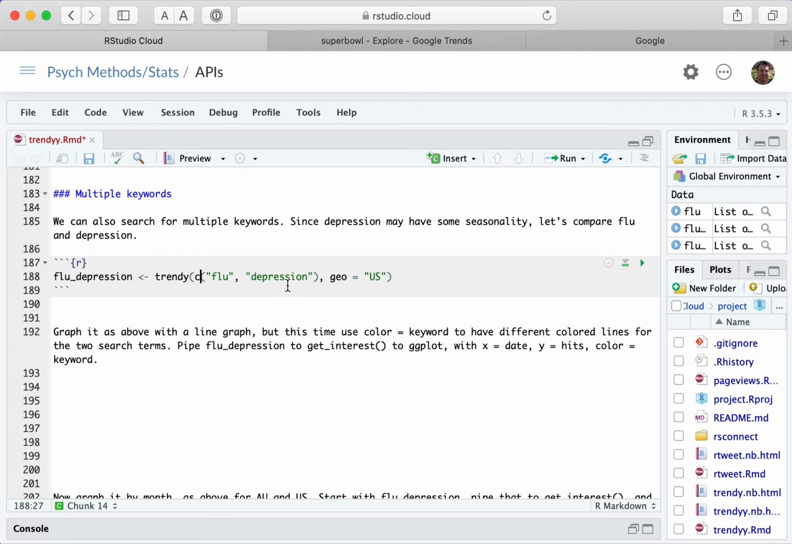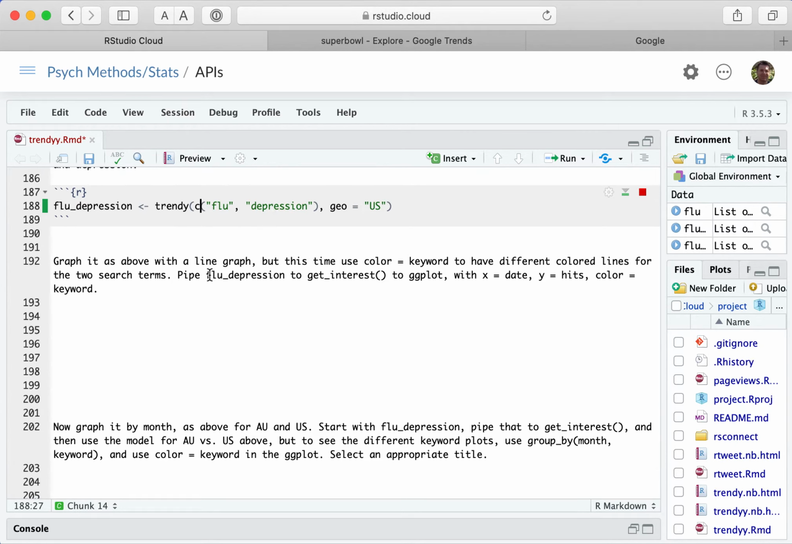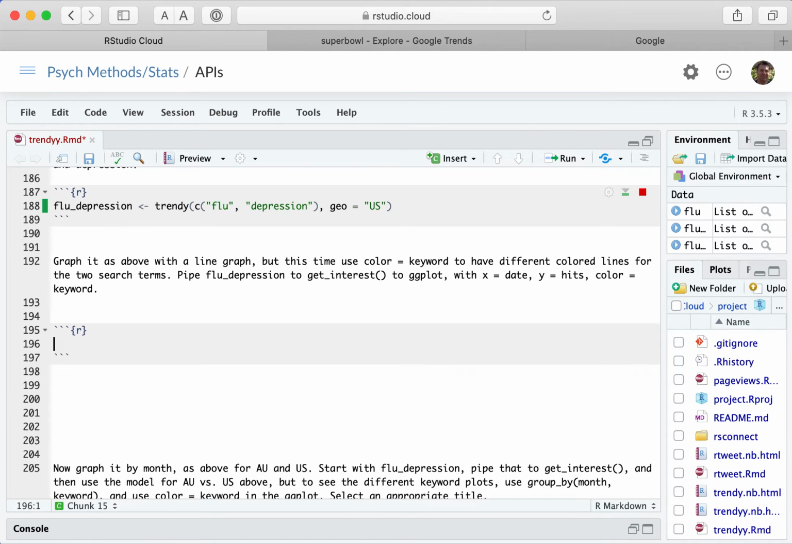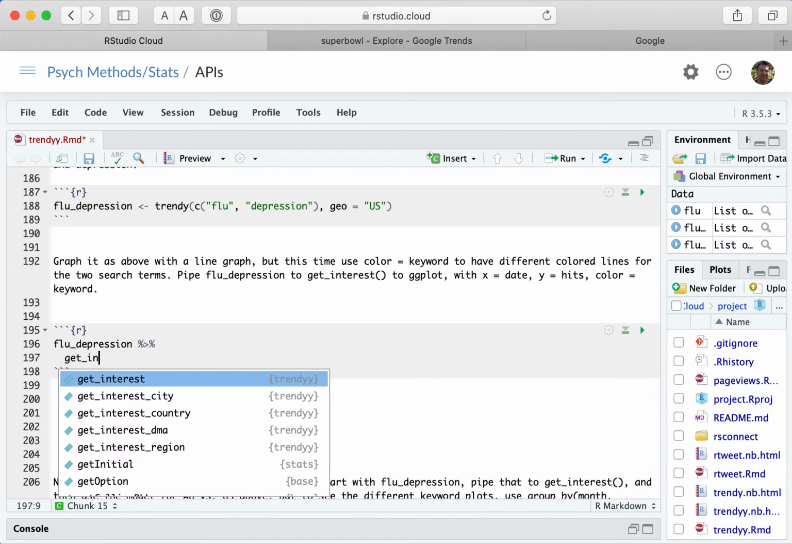I thought depression might be a good one to look at because some people say that depression is seasonal. Maybe that people have more depression in the dark, colder months. So I'm going to go ahead and get those. And then while that's working, it says graph it with a line graph. And so I'm going to do flu, depression, and I'm going to do get interest.